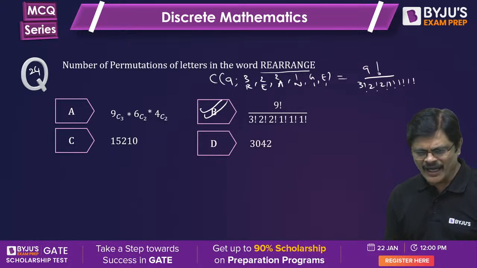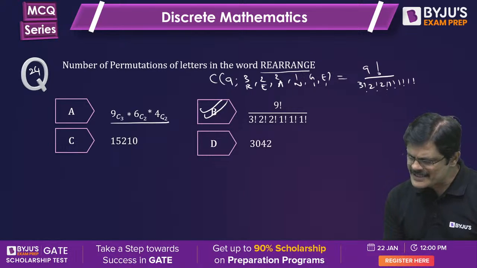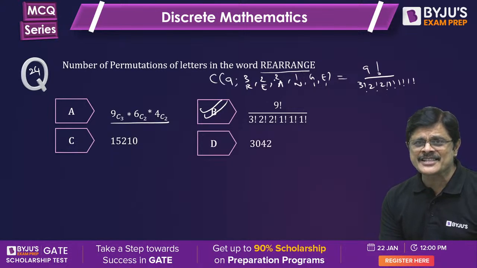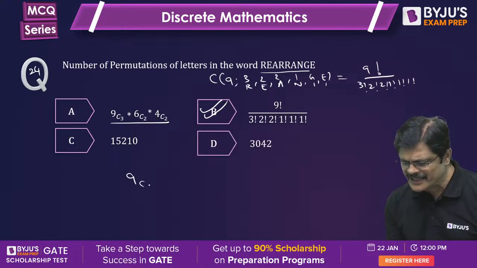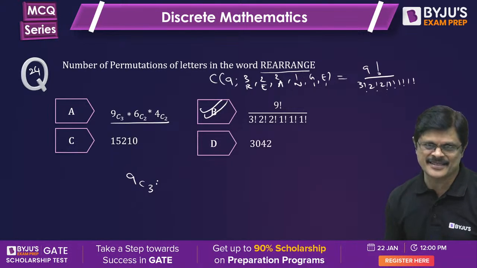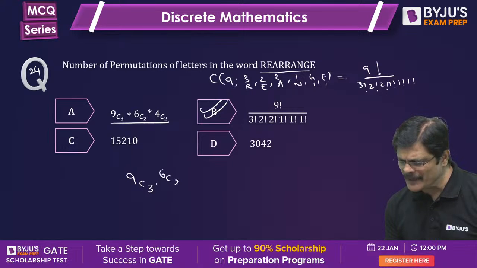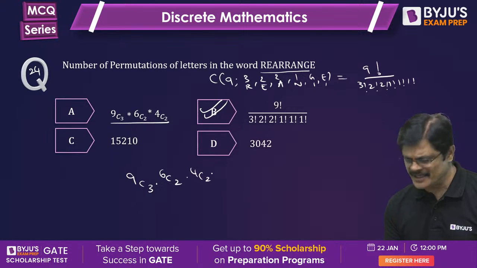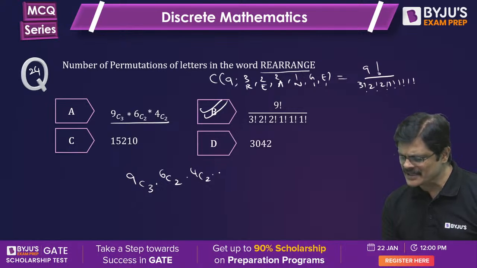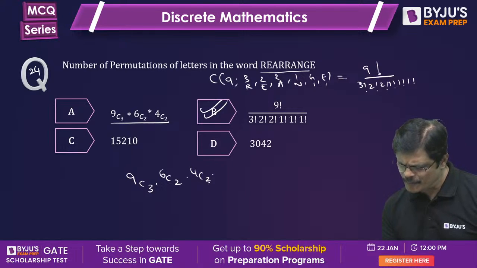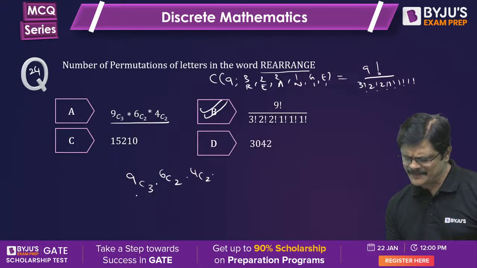Now, whenever you are having such rearrangement, from 9, first select 3 places for R's. Then from the remaining 6, select 2 places for E's. Then from the remaining 4 places, select 2 places for A's.